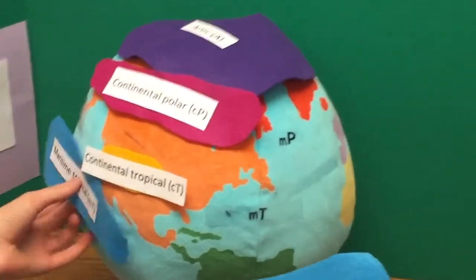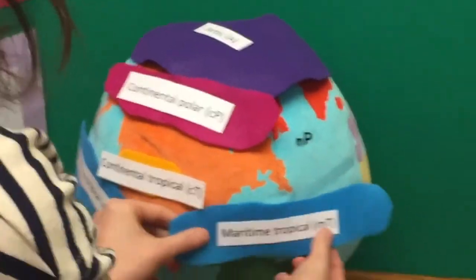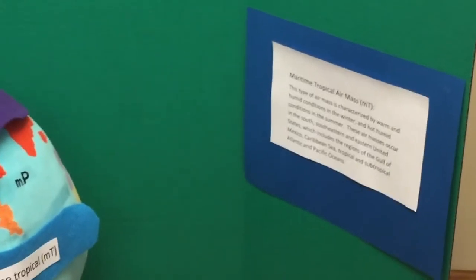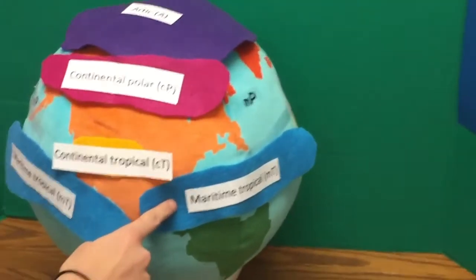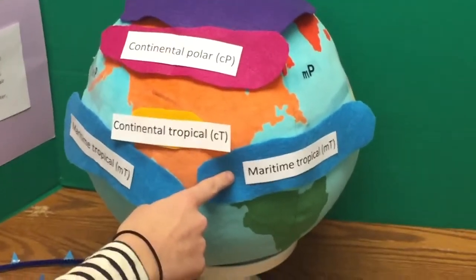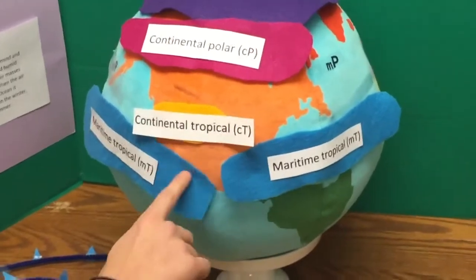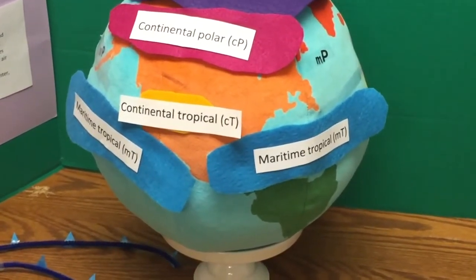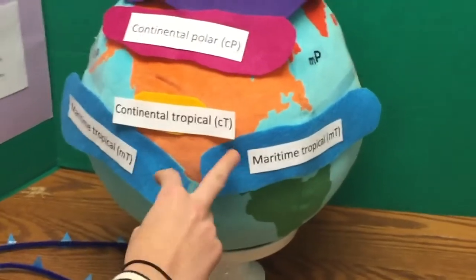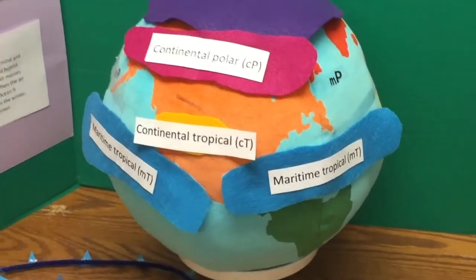Next air mass I'm going to talk about is the maritime tropical air mass. This type of air mass is characterized by warm and humid conditions in the winter and hot, humid conditions in the summer. These air masses occur in the southeastern and eastern United States, which include the regions of the Gulf of Mexico, Caribbean Sea, tropical and subtropical Atlantic and Pacific Oceans.